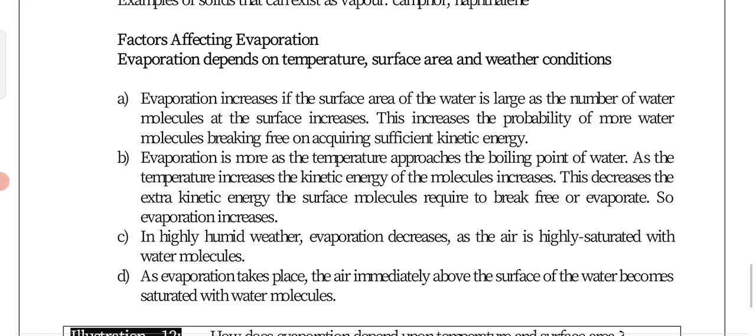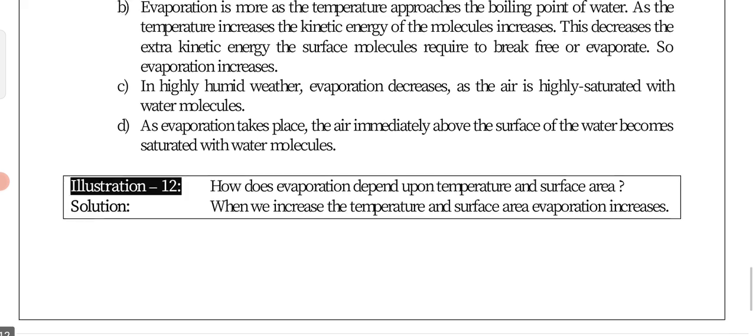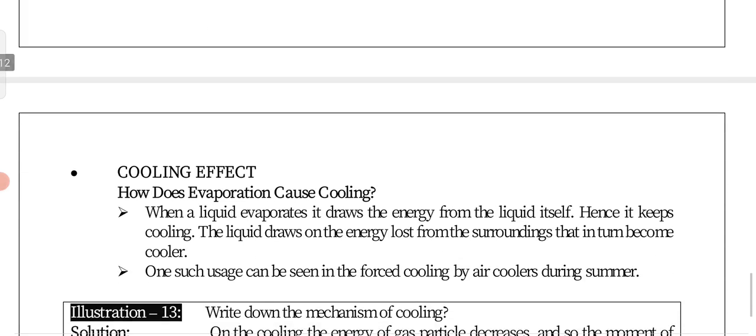If humidity is higher, the rate of evaporation will be lower; if humidity is lower, the rate of evaporation will be higher. So in dry weather, the rate of evaporation will be more.